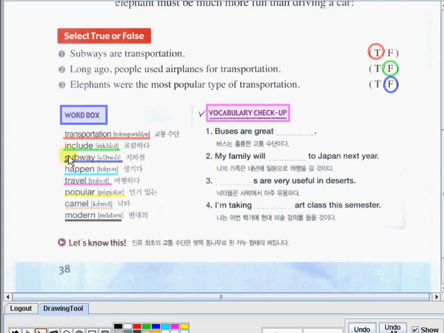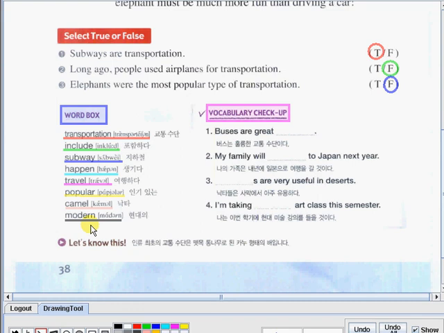Transportation. Include. Subway. Happen. Travel. Popular. Camel. And the last one, modern. So, if you have time, you can make sentences for these words.